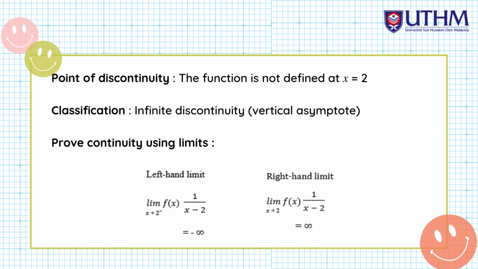To prove continuity using limits, the left hand limit of f(x) equals 1 divided by x minus 2, and we get negative infinity. The right hand limit of f(x) equals 1 divided by x minus 2, so we get infinity.